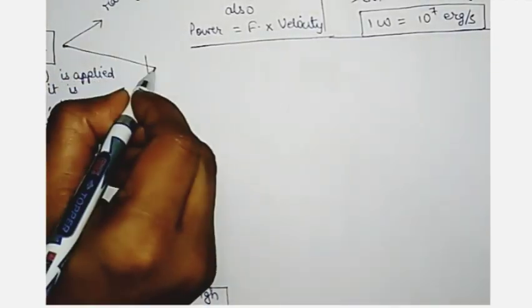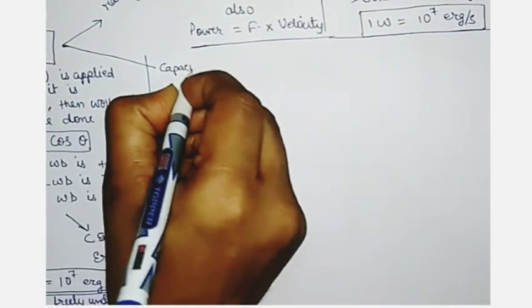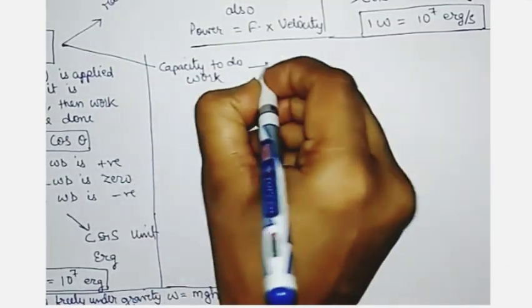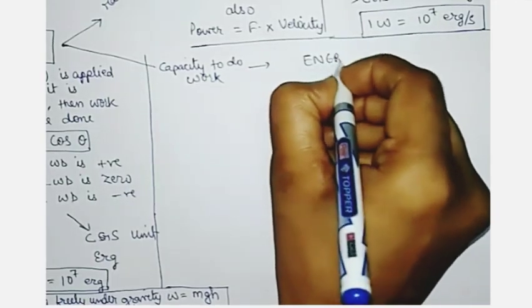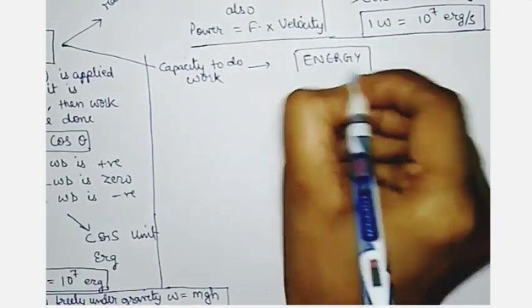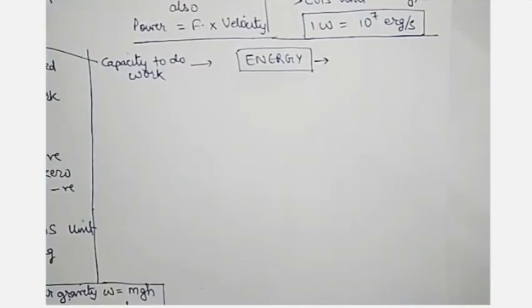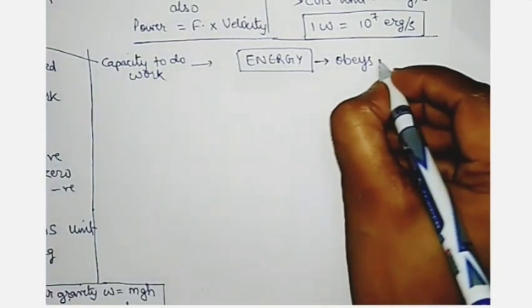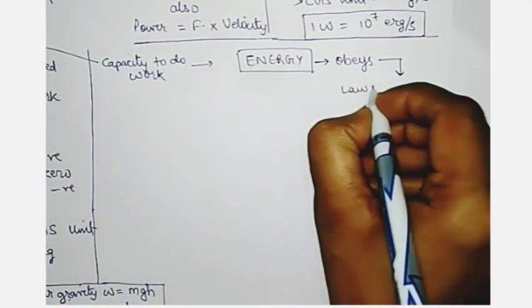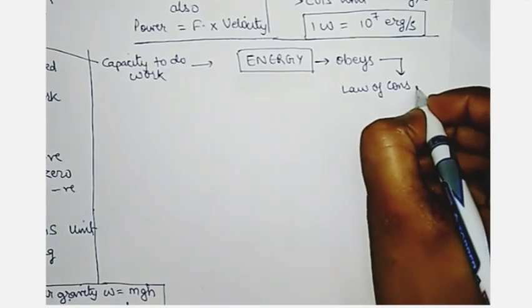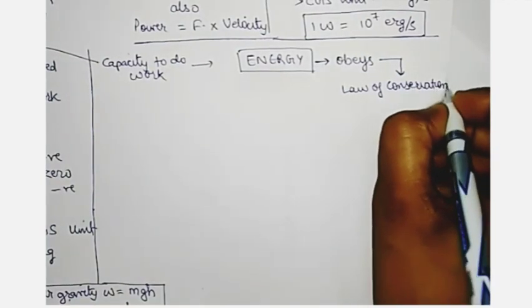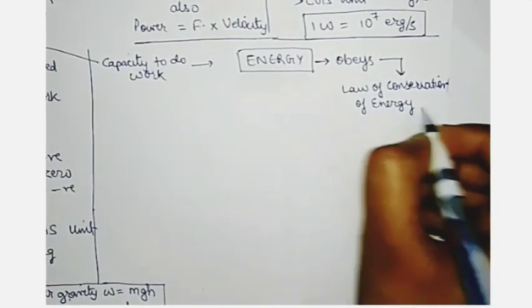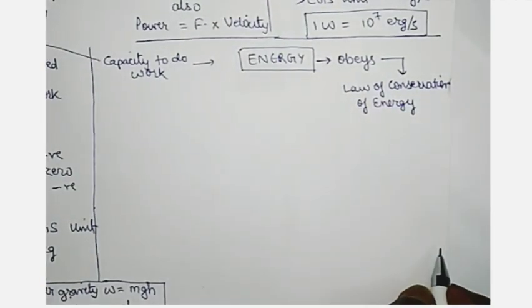Capacity to do work is energy. Energy obeys the law of conservation of energy, that energy can neither be created nor be destroyed.